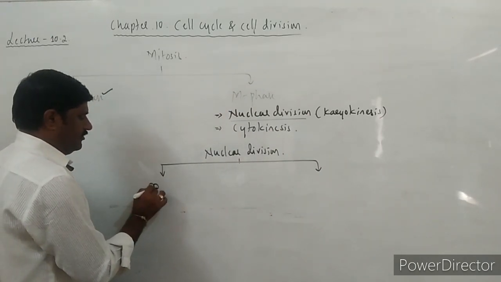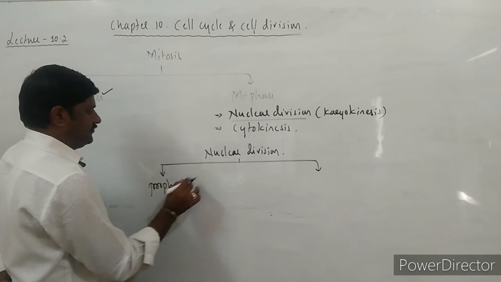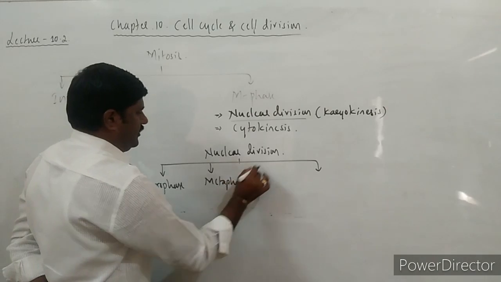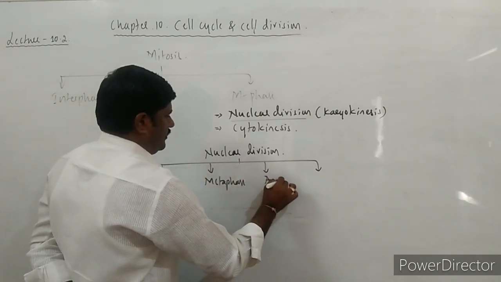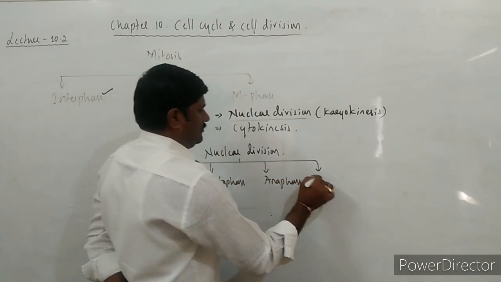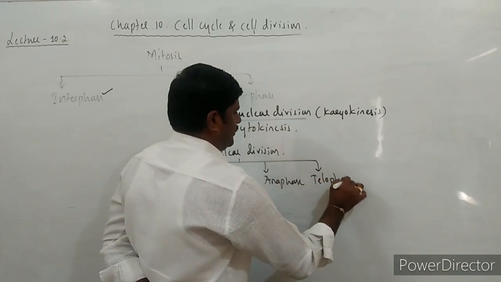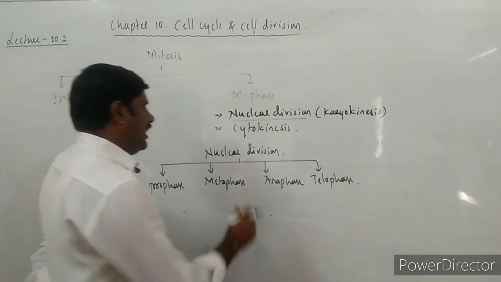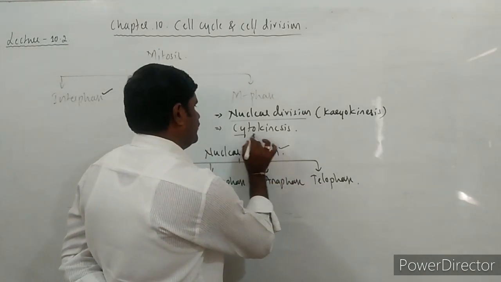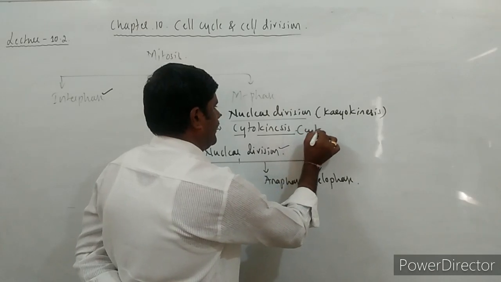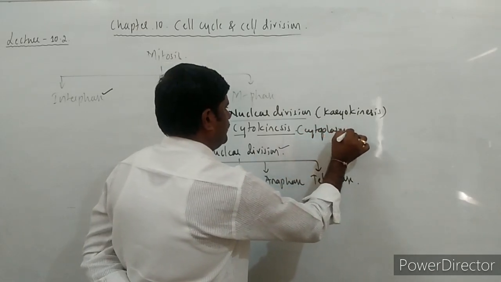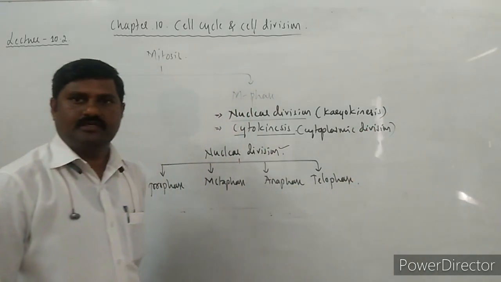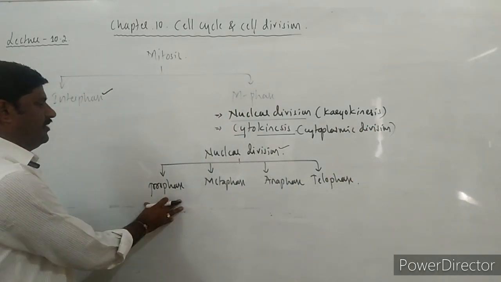What are those? One is prophase, second one is metaphase, third one is anaphase, and the fourth one is telophase. And after this nuclear division, we will go to the cytokinesis, that is cytoplasmic division. So these are the two stages that we come across here.